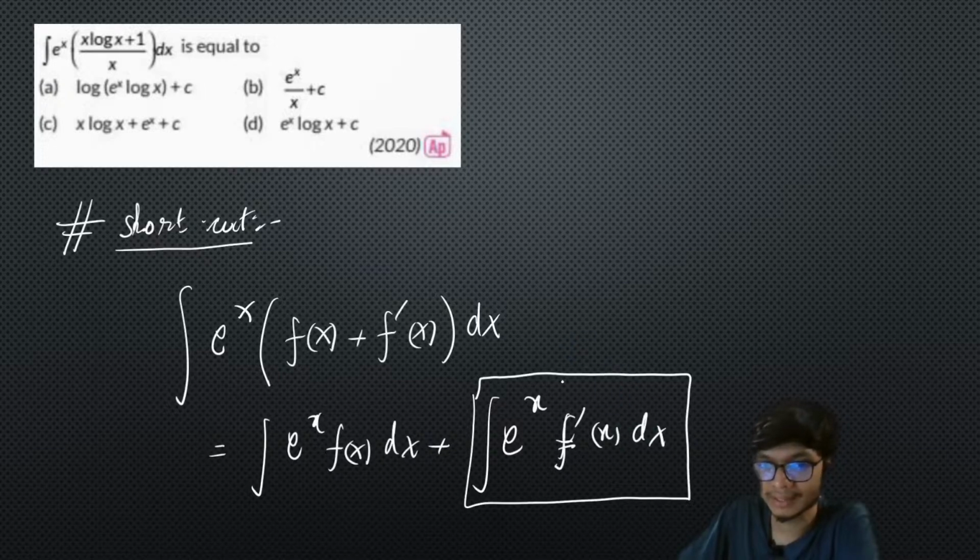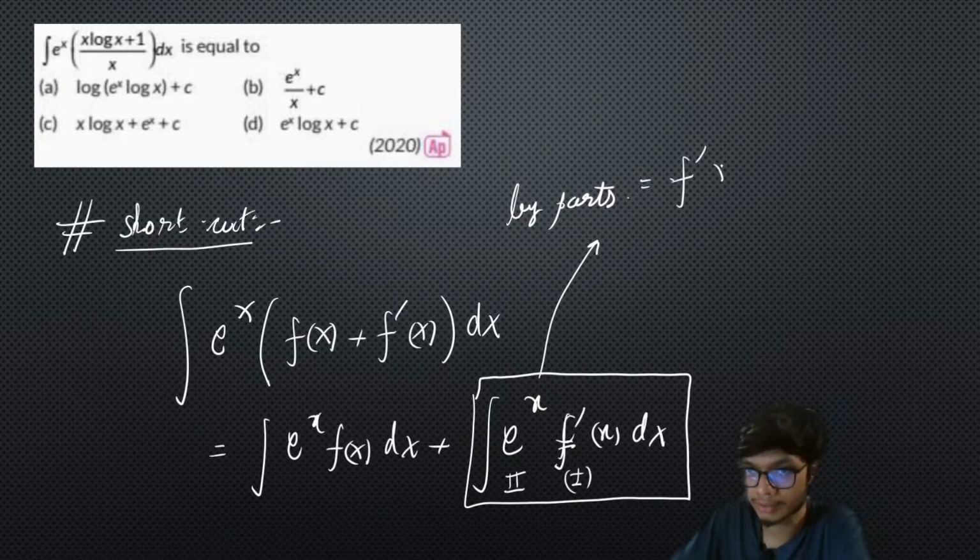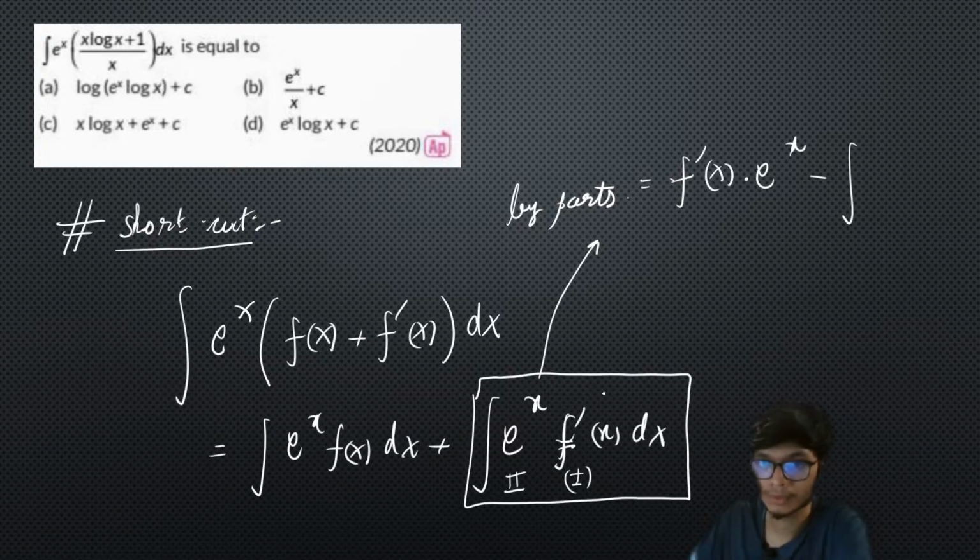Now I will try to get the result of this particular integral by parts. So by using by parts, this particular result will be simple. Here e to the power x will be the second function and this is the first function, right? So the result will be f dash of x into e to the power x minus the integral of, okay, all right.